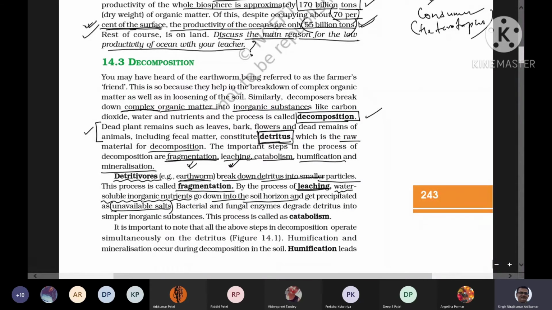And after leaching, the third process is called catabolism. So what happens now? The different organisms like bacteria and fungi have many enzymes, right? And they degrade the detritus, which is now in small fragments, into the simpler inorganic substances.